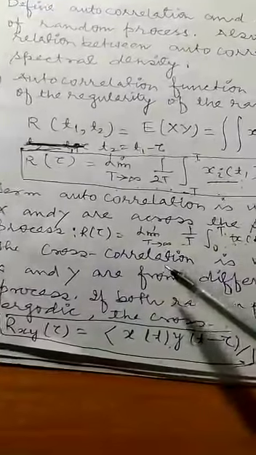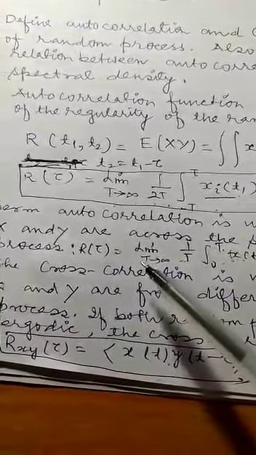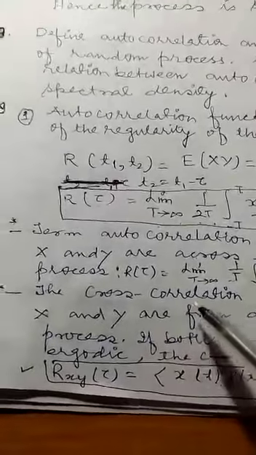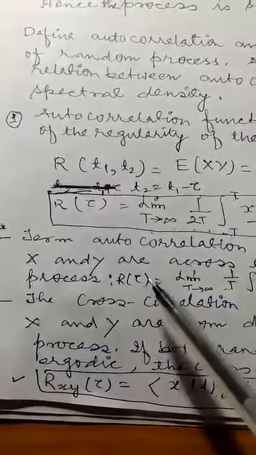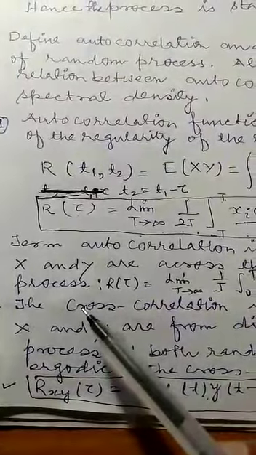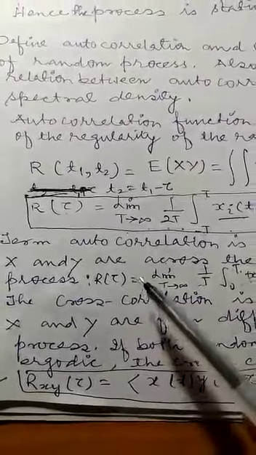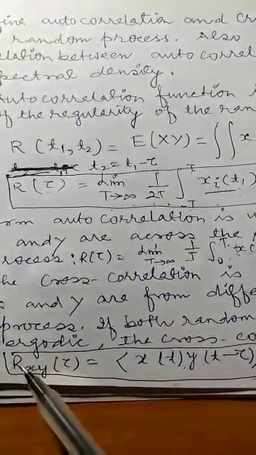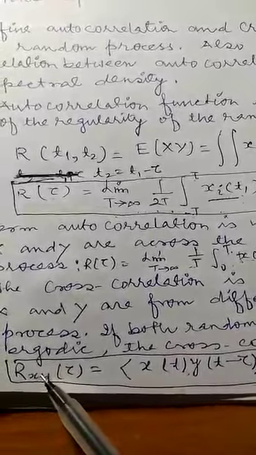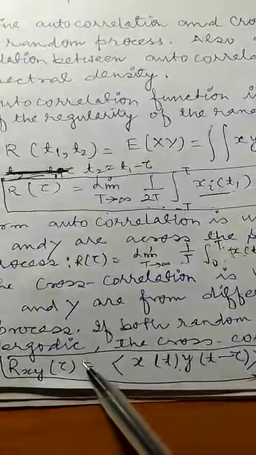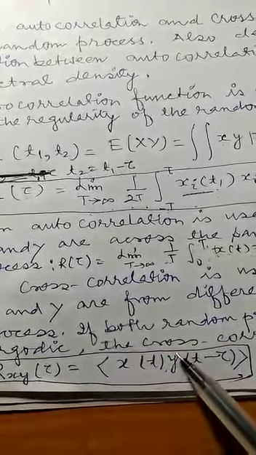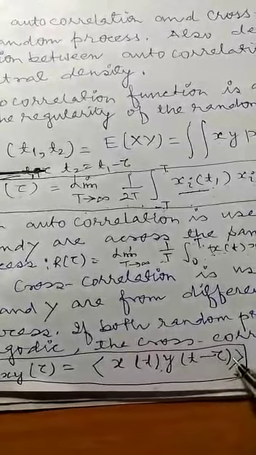So here, if both x and y are random processes, then cross correlation can be defined in terms of the ensemble average, and it can also be defined as a time average. Here both will be the same. So here we have seen that the cross correlation of x and y of tau is equal to the time average of x of t multiplied by y of t minus tau.